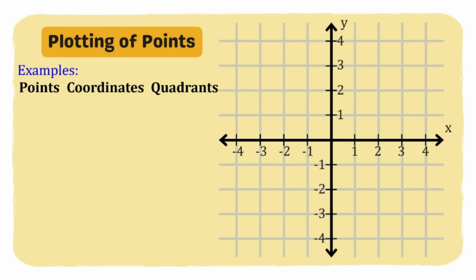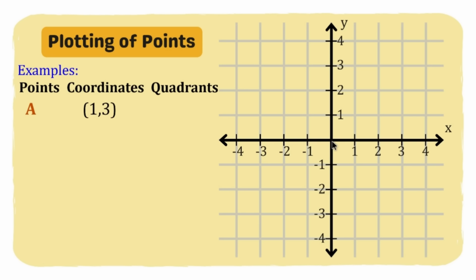Okay, so now how do we plot points in our coordinate system? Okay, so we have here some examples. We will have here points, the coordinates, and then we will identify or we will locate kung asan po yung location niya or kung anong quadrant po siya belong. Okay, let's have the first point. We have the point A. By the way, when we are naming a point, it should always be a capital na letter or an uppercase letter. So we have the coordinates given, which is 1 and then 3. Parang ito po yung kanina, no? Yung ating example kanina. So we have here 1. Paano po natin siya ilolocate? Okay, the first method we can use is using the point of origin.